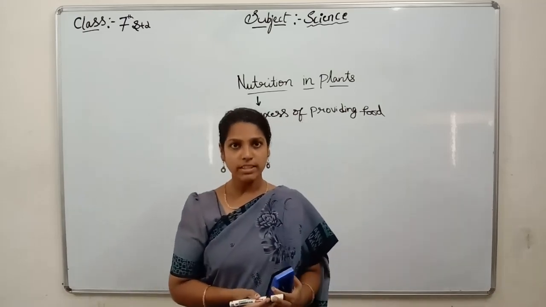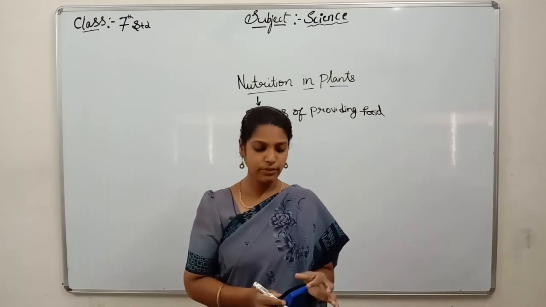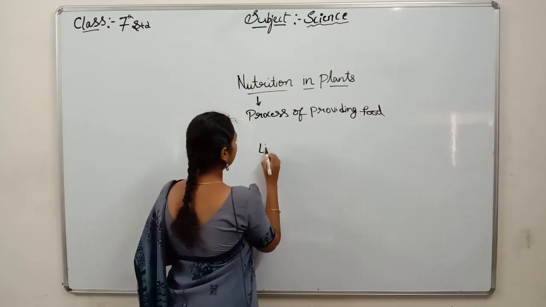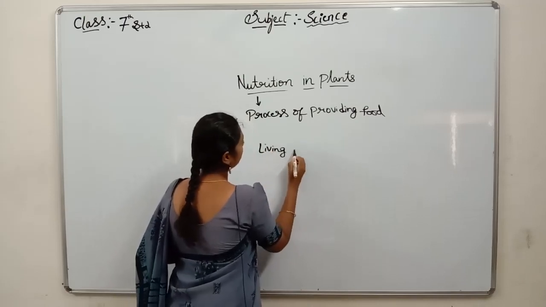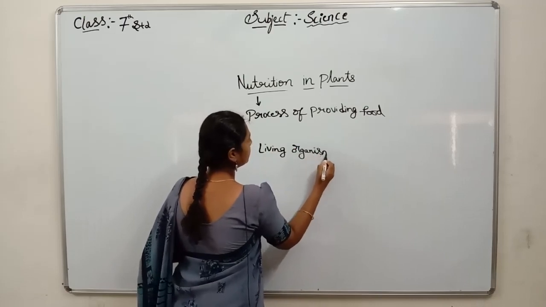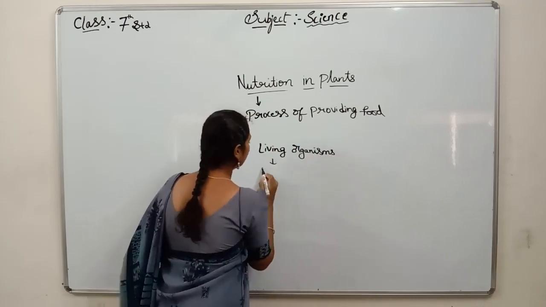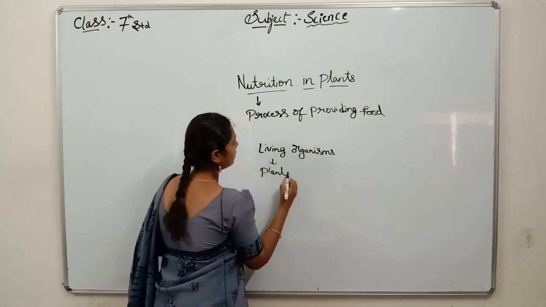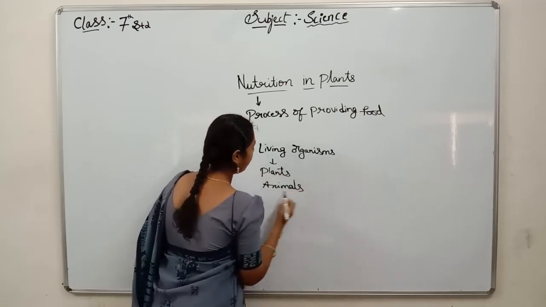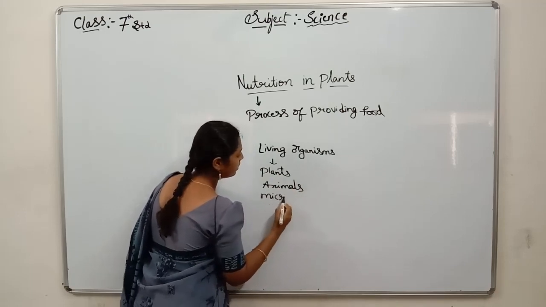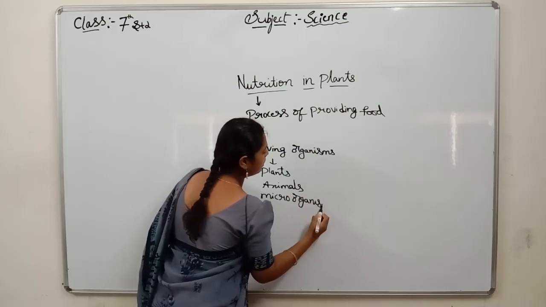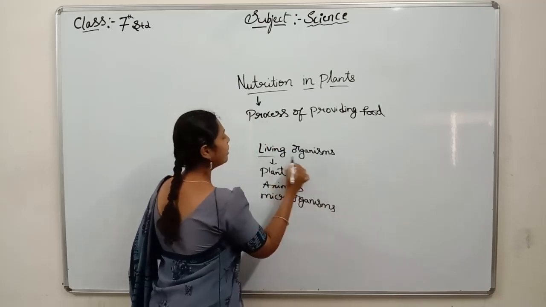First, why do all living organisms require food? First of all, what are living organisms? Plants, animals, and some microorganisms all come under living organisms.